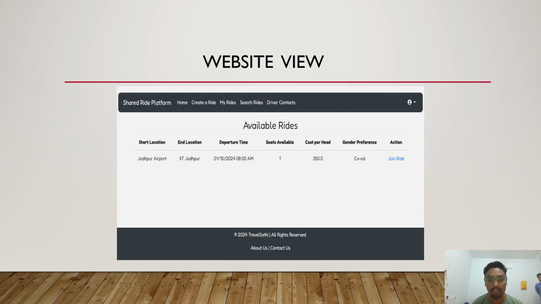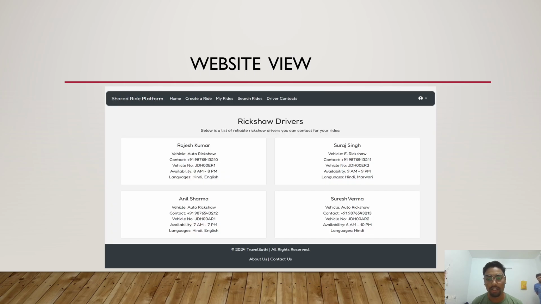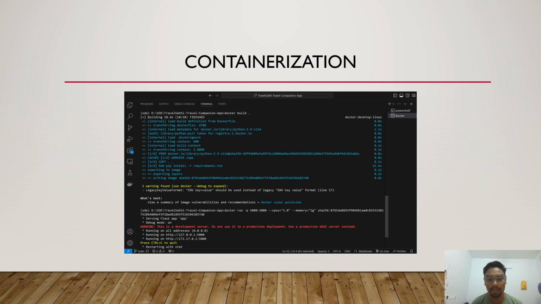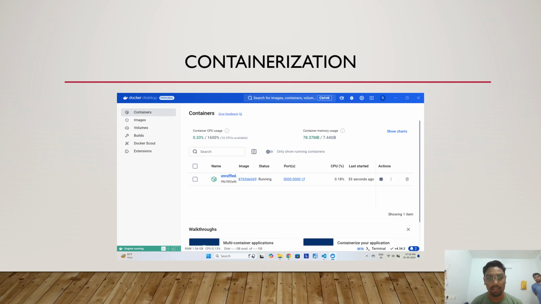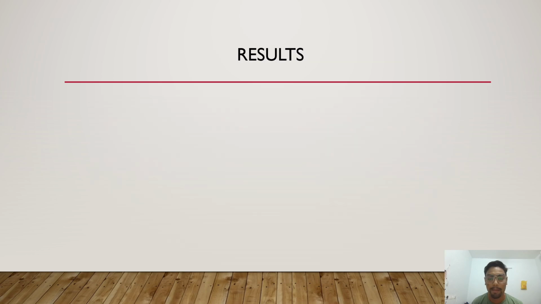These are the available rides to join, and whether we have joined any ride or not. Then these are the auto rickshaw drivers' details. This is what the containerization will look like on Docker Desktop, and this is our virtualization machine. From now on, my teammate will carry on.